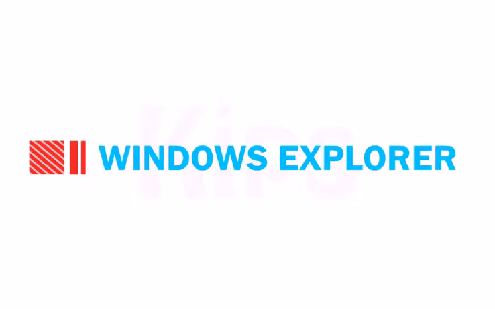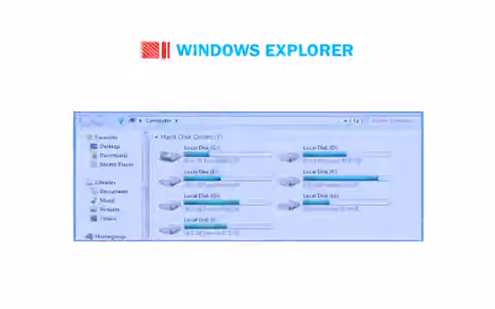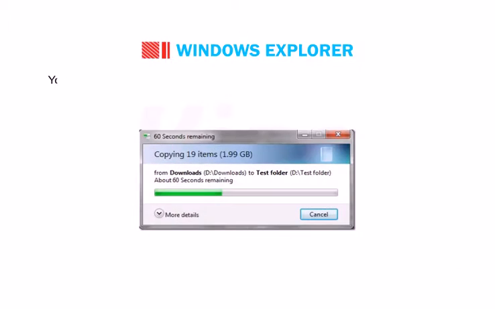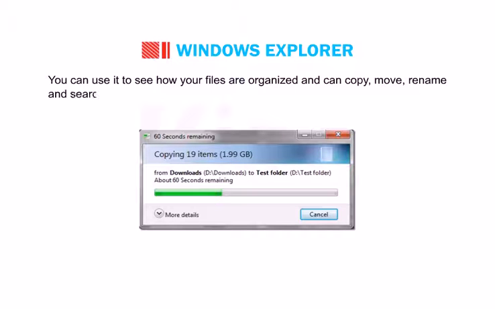Now let's talk about Windows Explorer. Windows Explorer is an application that provides detailed information about files, folders, and drives. You can use it to see how your files are organized and can copy, move, rename, and search for files and folders.